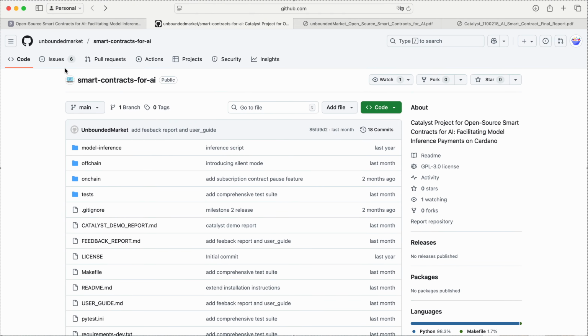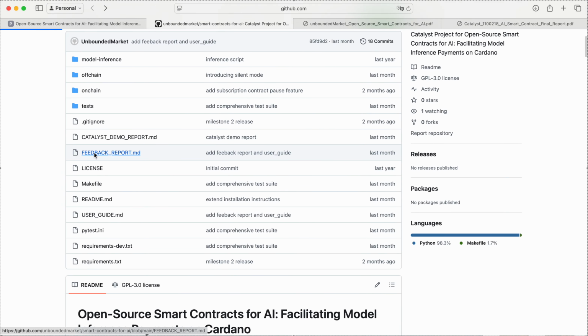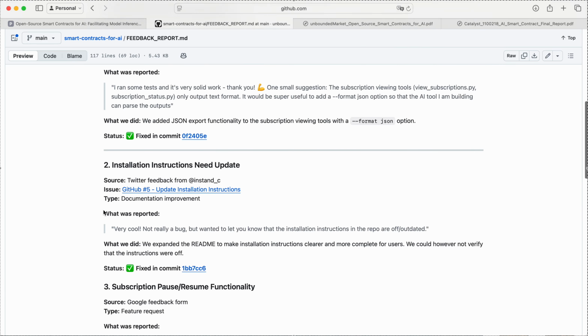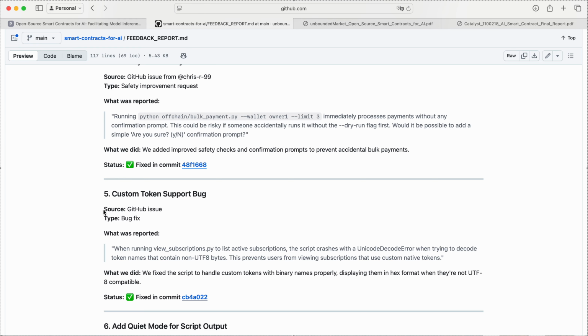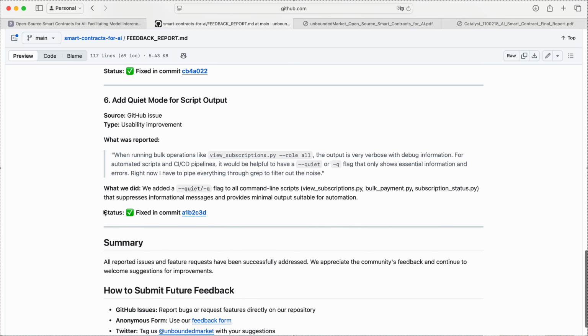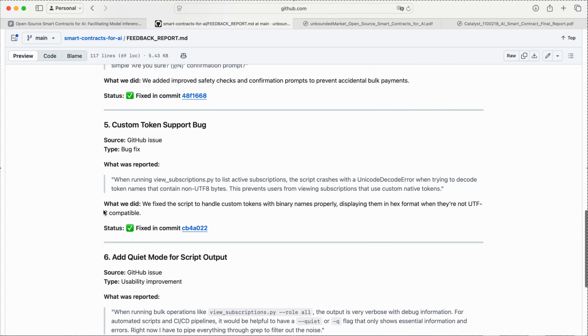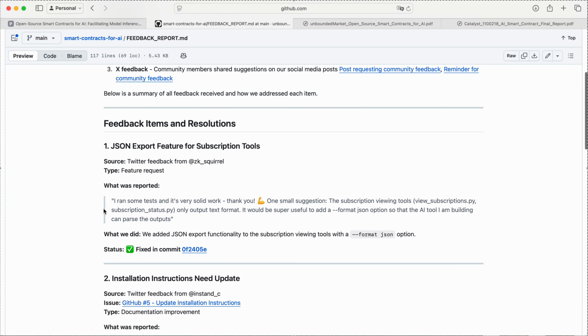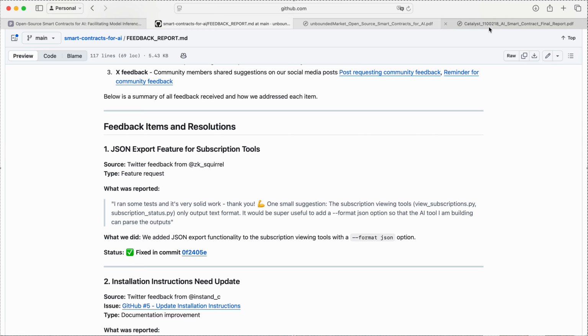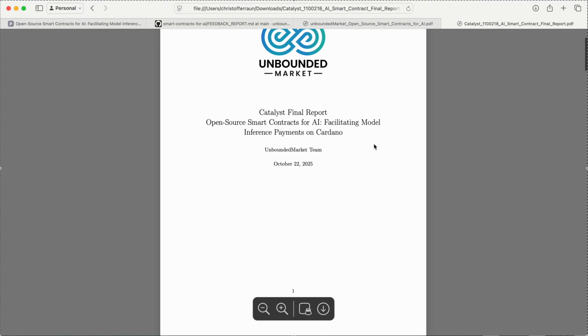Going back to the title page, quickly summarizing, what we've learned is that blockchain and AI actually work better together than a lot of people expected. We managed to build some smart contracts, especially around paying for AI inference, that make these kinds of subscription models for AI much more trustworthy. We showed in our uptime report, one of the last submissions, that a lot can be done to make this feasible even in high volume requests.